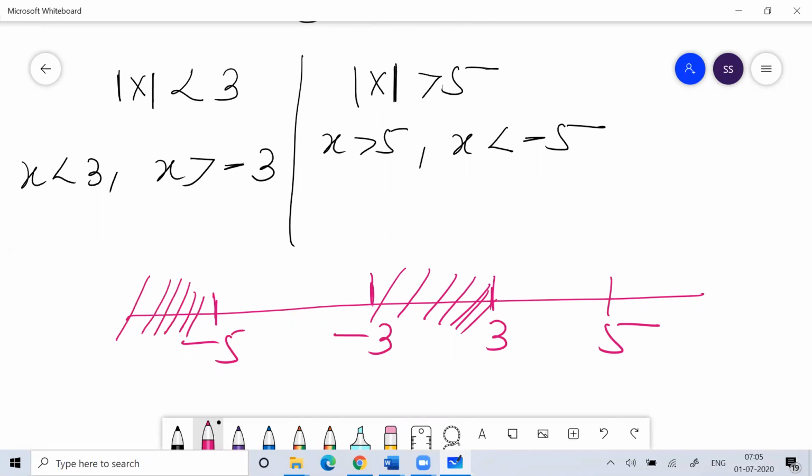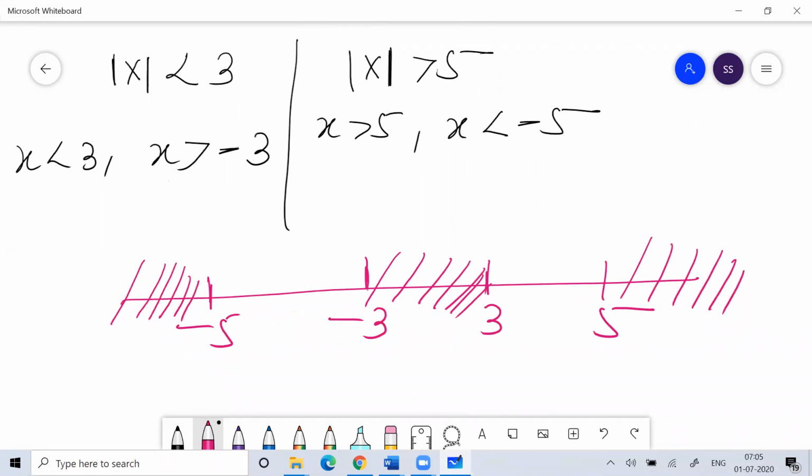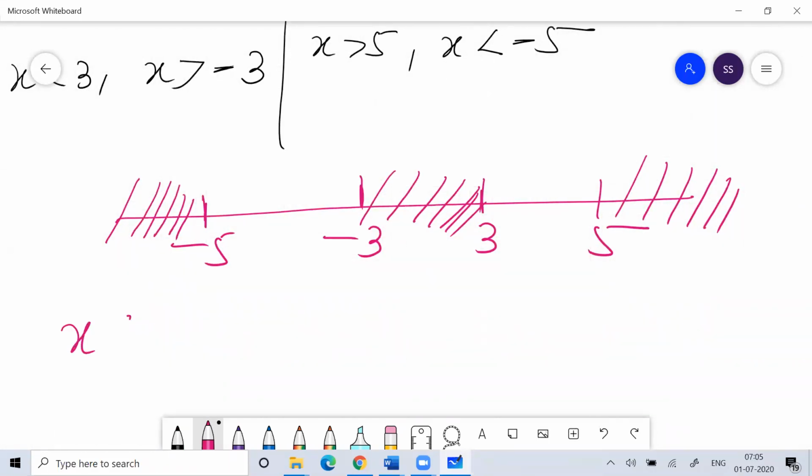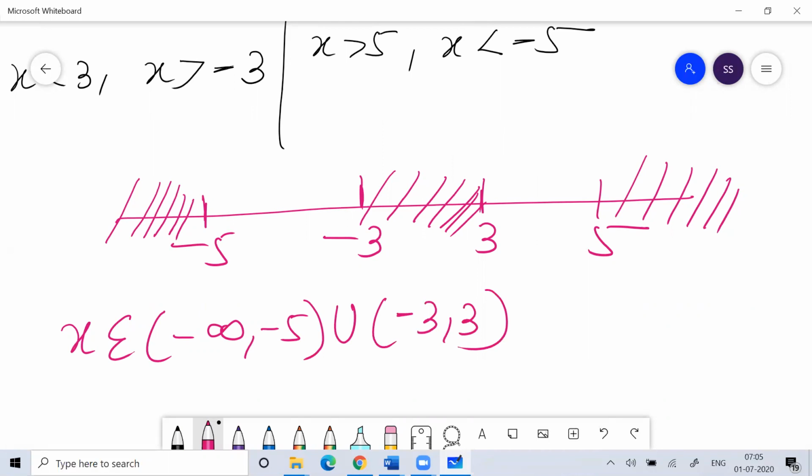Similarly, x should be greater than 5. So your answer for x would be from minus infinity to minus 5, union of minus 3 to 3, then union of 5 to positive infinity. So this will be your answer. Simple. Okay.